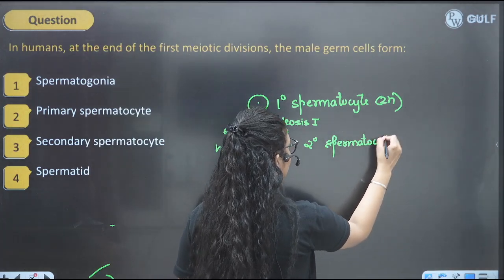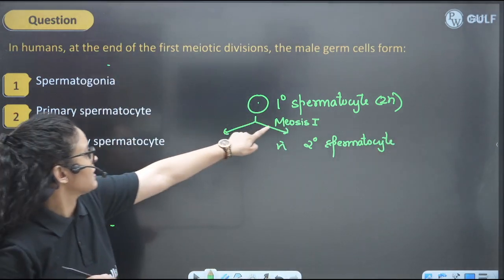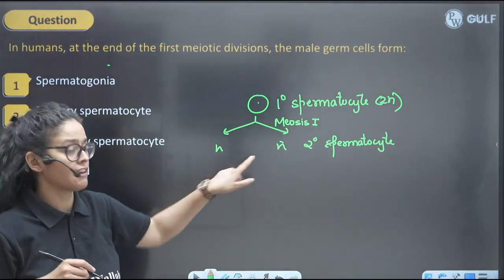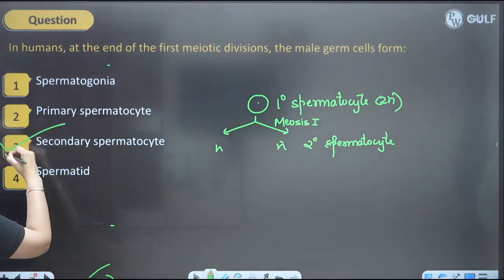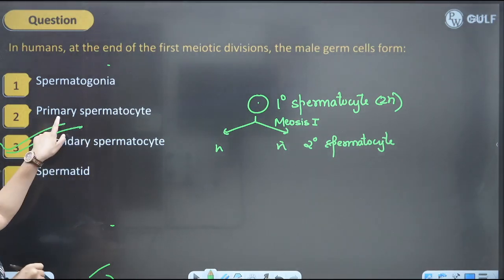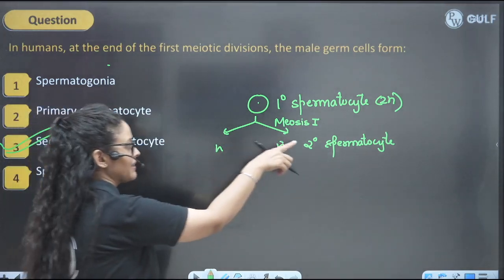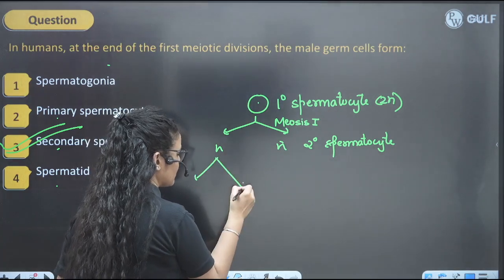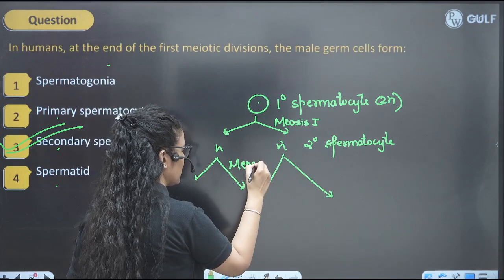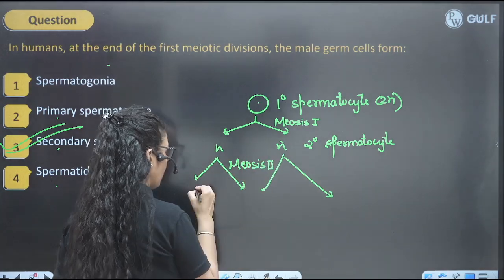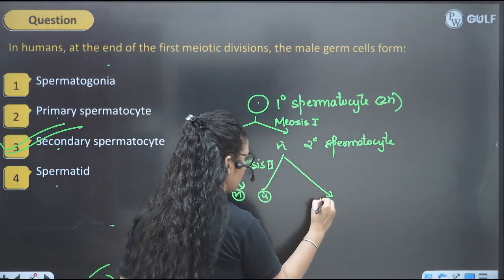So the question from you is that at the end of first meiosis, the male germ cells formed are the 2 haploid secondary spermatocytes, right? So the primary spermatocyte undergoes meiosis 1 to form these. And what is a spermatid? These secondary spermatocytes later undergo meiosis 2, and because they are undergoing meiosis 2, they will form 4 haploid spermatids.